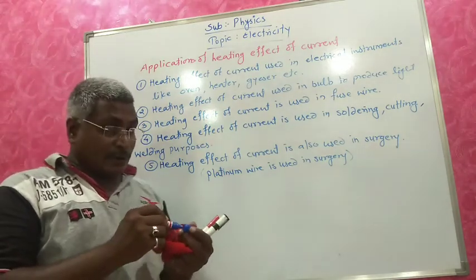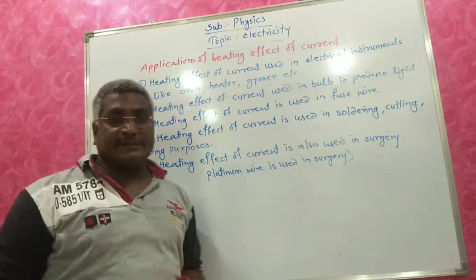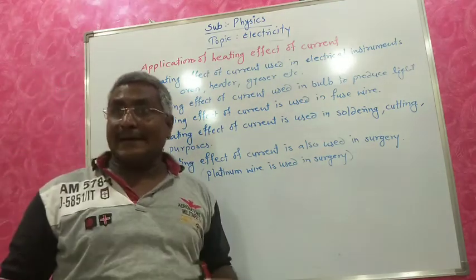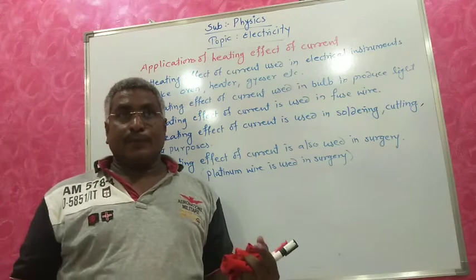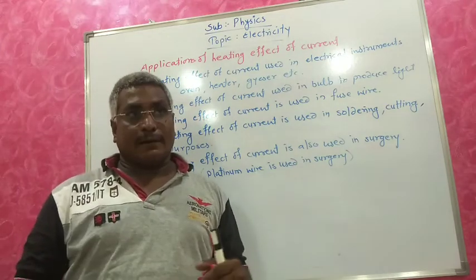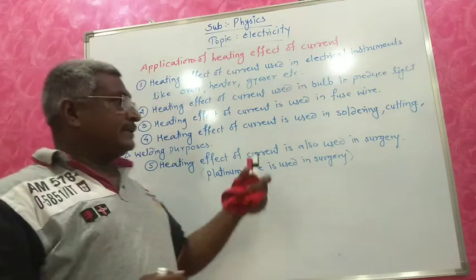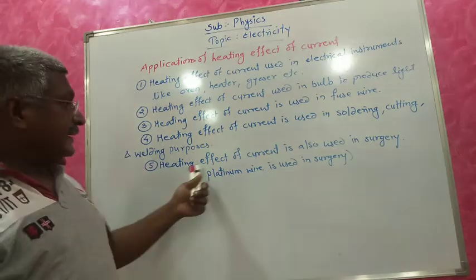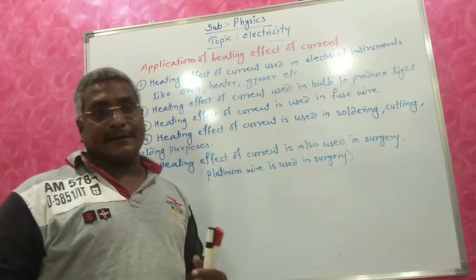Nowadays you observe they are doing surgery, but on the person's body there is no wound, no cutting mark. So how are they performing the surgery? That surgery is performed by using heating effect of electric current.